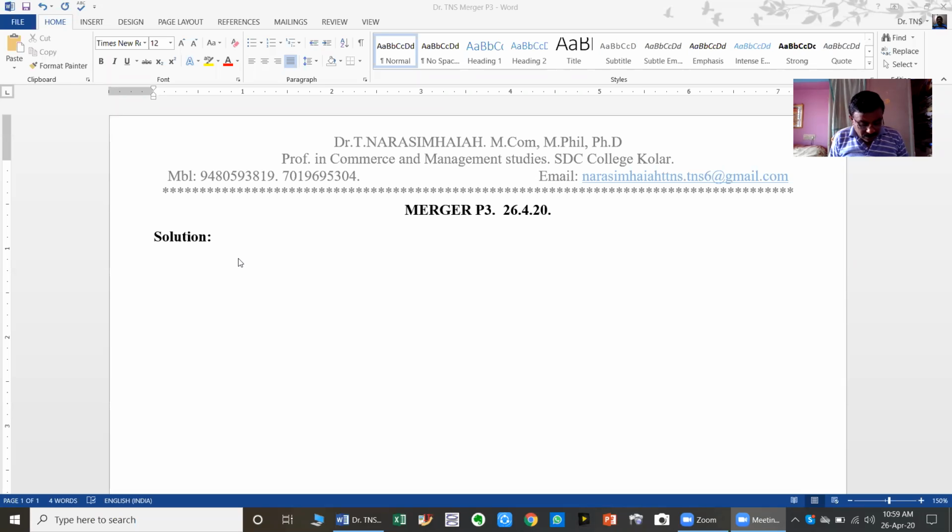All the assets are acquired at book value except debtors and copyrights. All assets are acquired, meaning purchased, at book value except debtors and copyrights. Debtors are collected at 5% discount and copyrights are sold for 60,000.